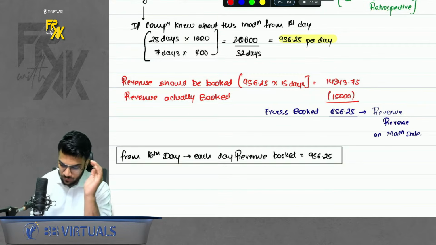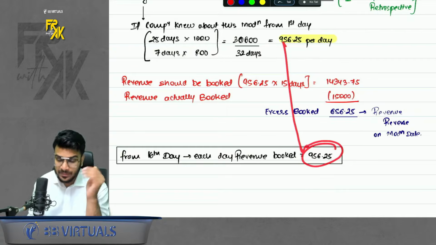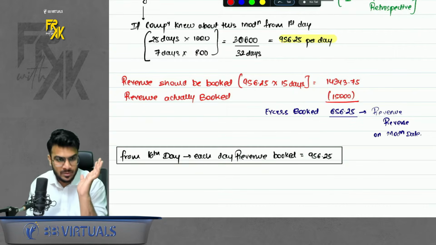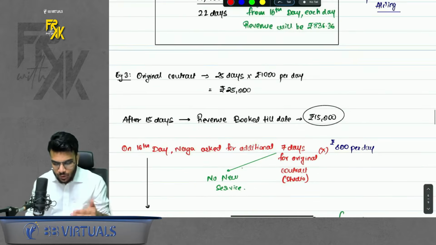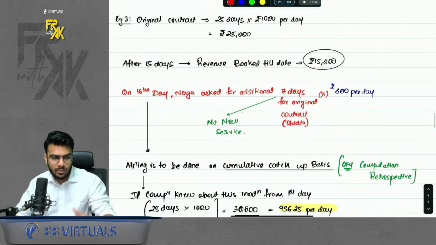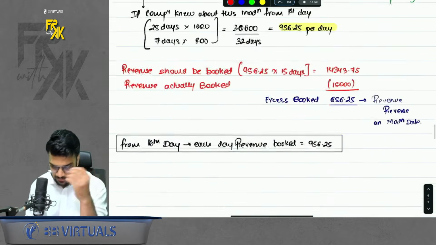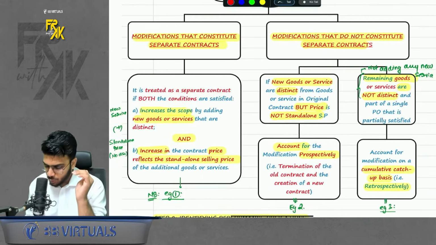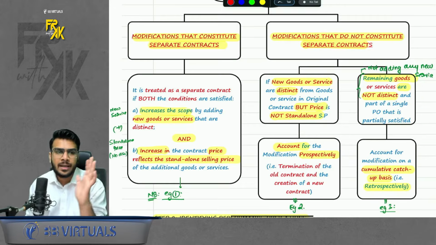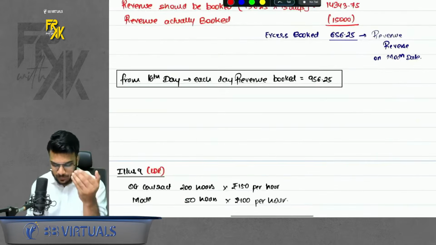And from the 16th day onwards, you will book the revenue not as per 1000 rupees, but as per 956.25 rupees only. Of course, do remember I am focusing more on revision here. So if you want to practice these examples, I will upload the board notes on the Telegram. You can join and practice that as well. Okay, so this was the third case. When do we follow the third case? When do we follow the cumulative catch-up basis? When you are not adding any new service, you are changing the existing service, or you are changing the standalone selling price.